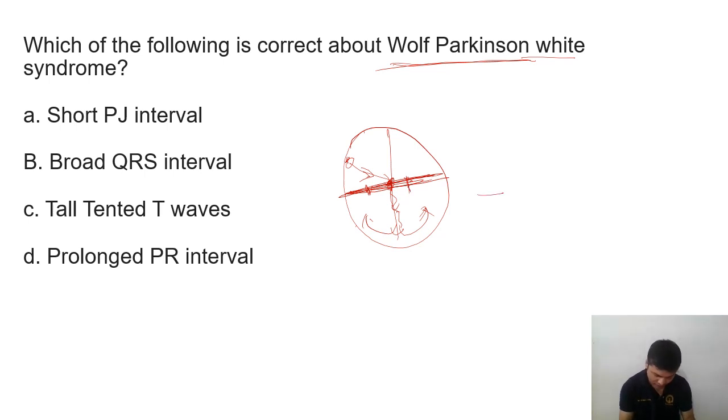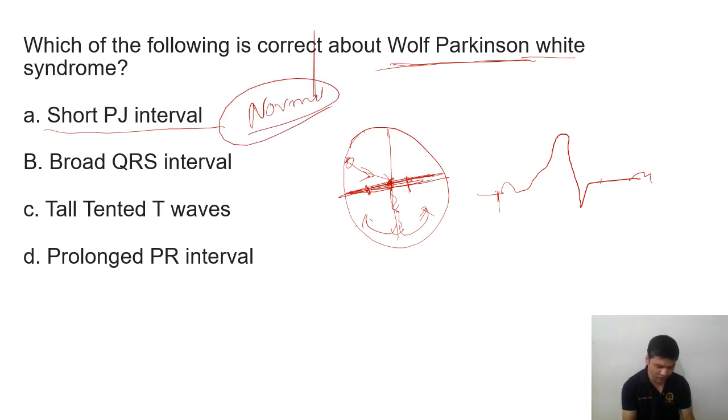Because of that, there will be the P wave, and then the Q wave, RS complex, and then the T wave. So here there will be a short PR interval. The P to J interval will not be short, but will remain the same. So there will be a normal PJ interval because of that. So in Wolff-Parkinson-White syndrome, an extra channel will be established, or it may be congenital. So the extra channel will be there, and that channel actually passes the impulse.